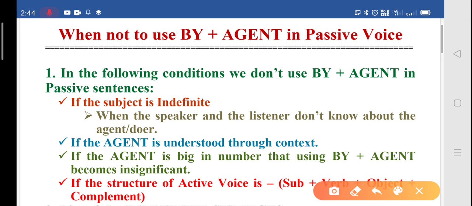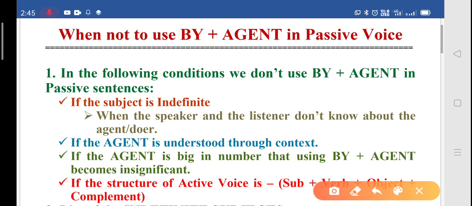Generally when we change any active voice into passive voice, we use the third form of the verb. It's mandatory. Third form is always mandatory. And after the third form we use the preposition by, which is followed by the object. But in certain cases we need not use by plus agent. Today we'll study in detail about those situations only.